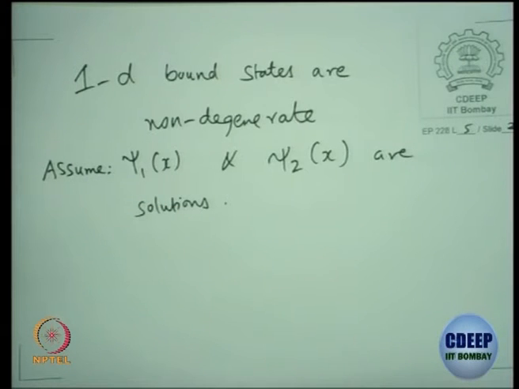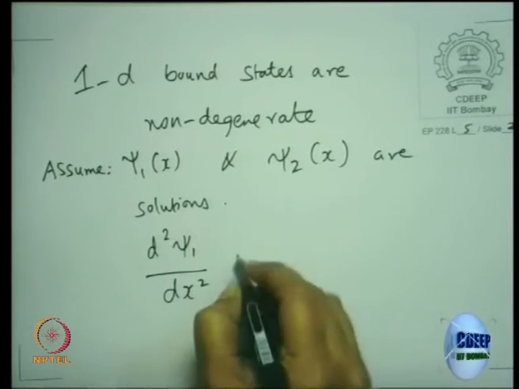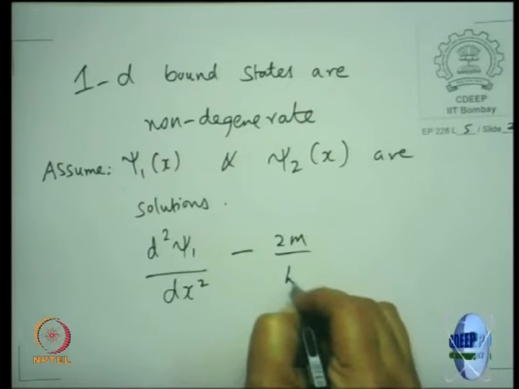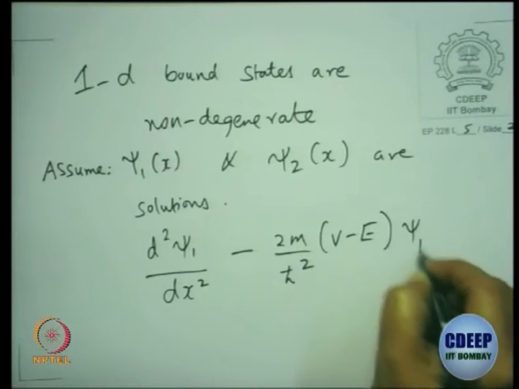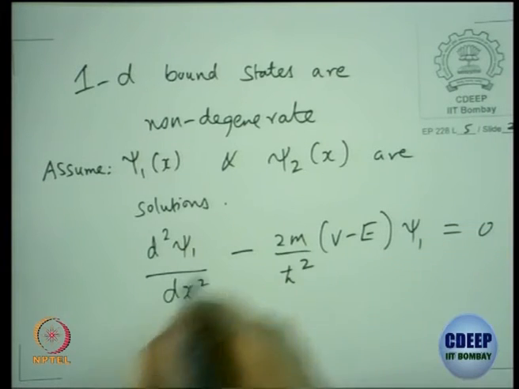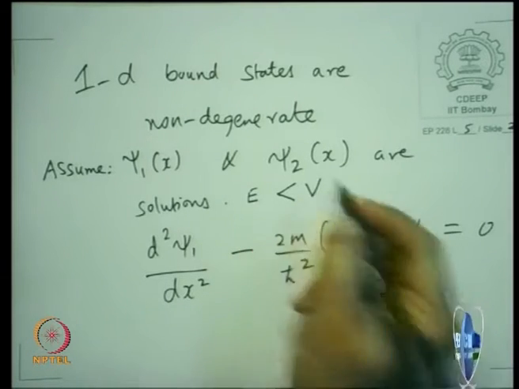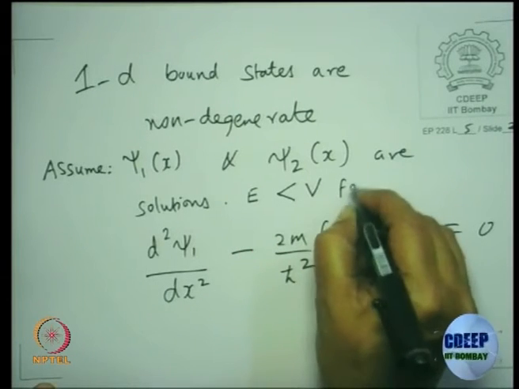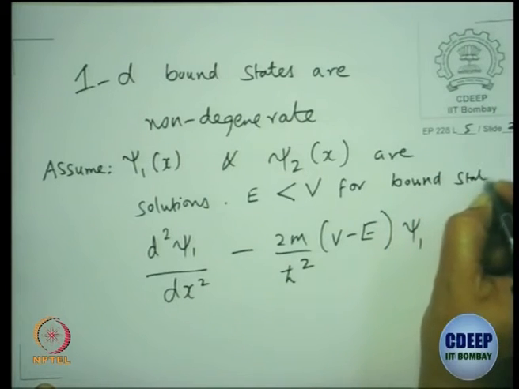And prove by contradiction. So if they are solutions, then d squared psi 1 by dx squared minus 2m over h cross squared (V minus E) psi 1 is 0. It's a bound state, so we need to take E to be less than V. Okay.